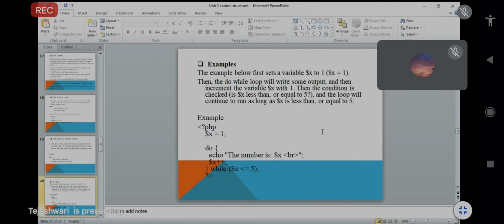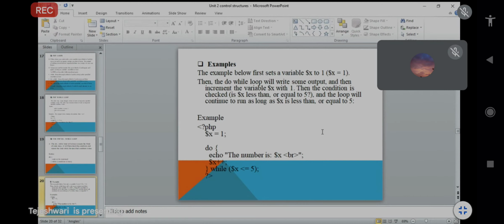We have to check that condition again: 1 less than or equal to 5, 2 less than or equal to 5, 3 less than or equal to 5, and so on. The program will run until the value of $x is no longer less than or equal to 5. The output will be: the number is 1 2 3 4 5.